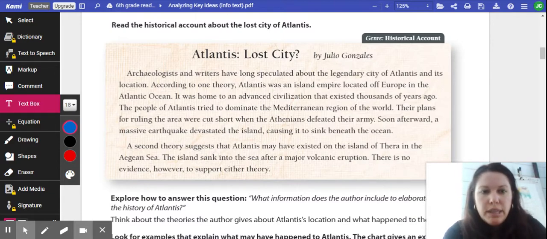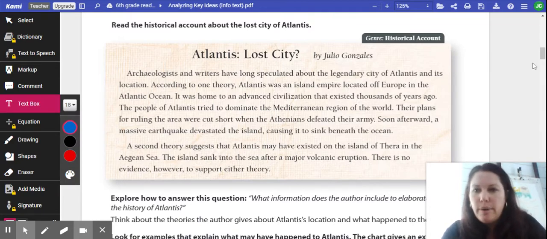Their plans for ruling the area were cut short when the Athenians defeated their army. Soon afterward, a massive earthquake devastated the island, causing it to sink beneath the ocean. A second theory suggests that Atlantis may have existed on the island of Thera in the Aegean Sea. The island sank into the sea after a major volcanic eruption. There is no evidence, however, to support either theory.